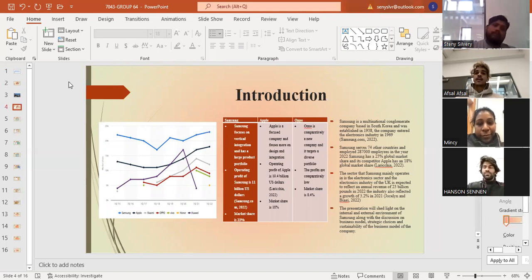The sector that Samsung mainly operates in is electronics. The electronics industry of the UK is expected to reflect an annual revenue of £23 billion in 2022. The industry also reflected a growth of 3% in 2021. The presentation will shed light on the internal and external environment of Samsung, along with a discussion on the business model, strategic choices, and the sustainability of the business model of the company.